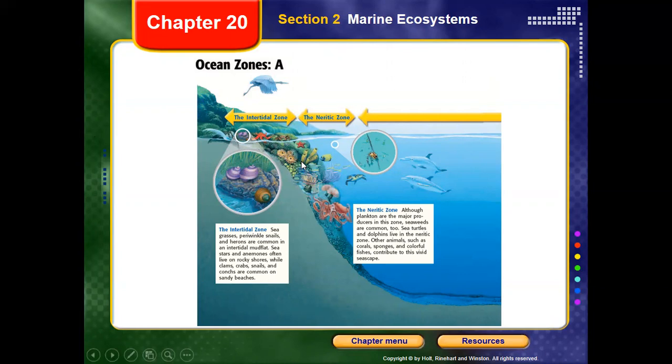organisms. So in the neritic zone, okay, you're going to find we are not that far from the shore, but we have greater depth. The water becomes deeper and the ocean floor starts to slope downward, and the water is warmer. It is warm at the surface, as it receives sunlight, but somehow it's going to be cooled down. Here we have a variety of living organisms. We can find corals, turtles, fish, even dolphins. They could live in that place.